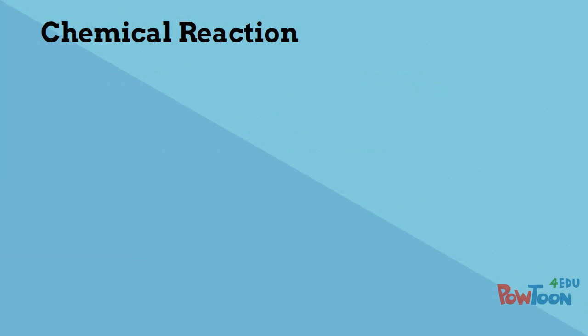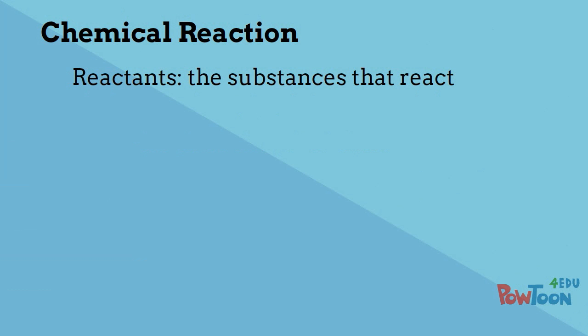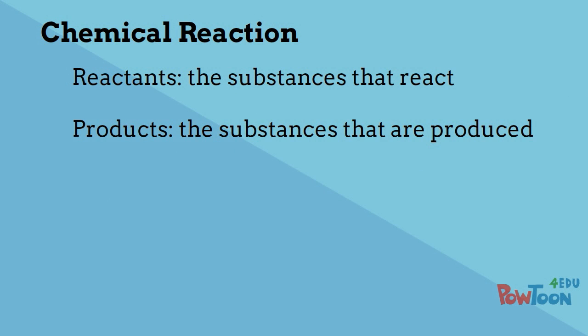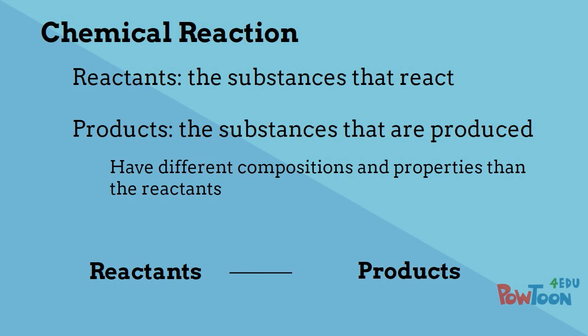In a chemical reaction, the substances involved are identified as either reactants, the substances that are present before the reaction, or products, the new substances that are formed as a result of the reaction. So, the reactants yield the products, which have different compositions and properties than were present in the reactants.